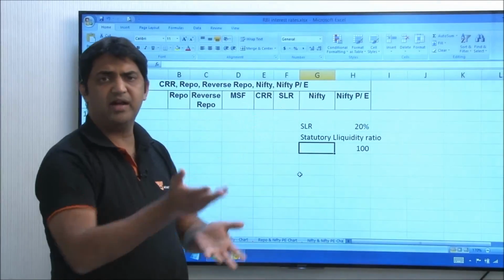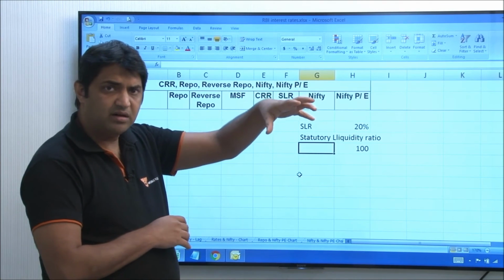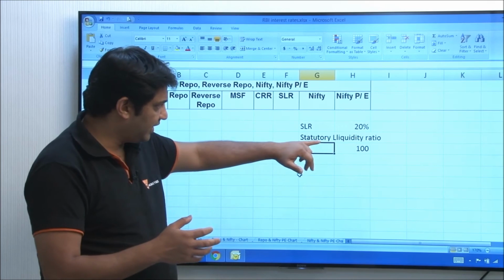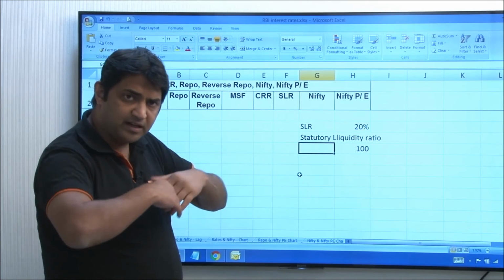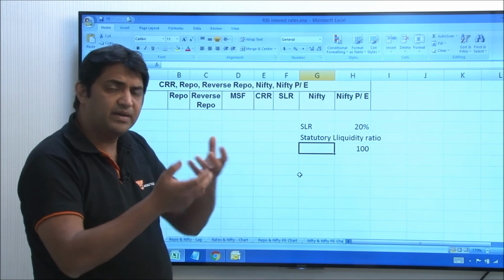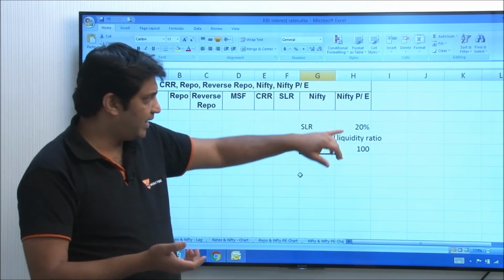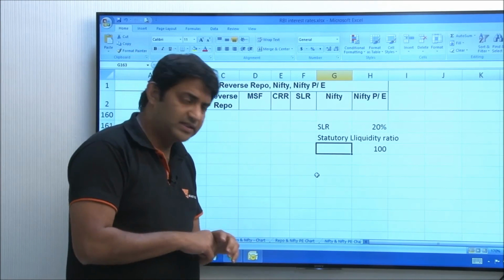We borrow 5 lakh crores approximately every year. SLR is a requirement of the bank, so banks buy those bonds. We give money to the banks as deposits, and that money is then used by way of SLR to fund the government deficit, if we could understand that logic.